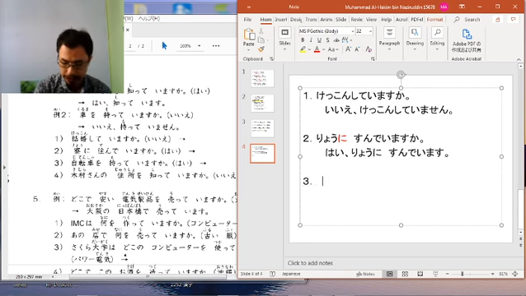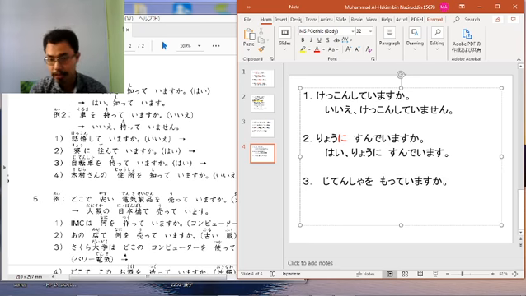Okay, the number 3 is 自転車を持っていますか? As I told you, when you see the word motte imasu ka, you need to double check what is the meaning here. Because as I told you in lesson, there can be two meanings. First, you are holding something.